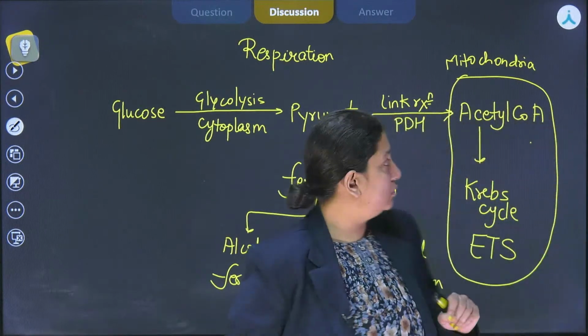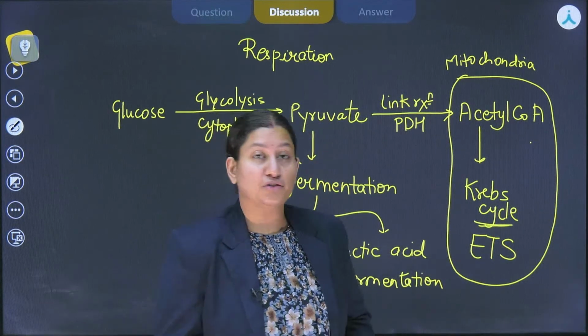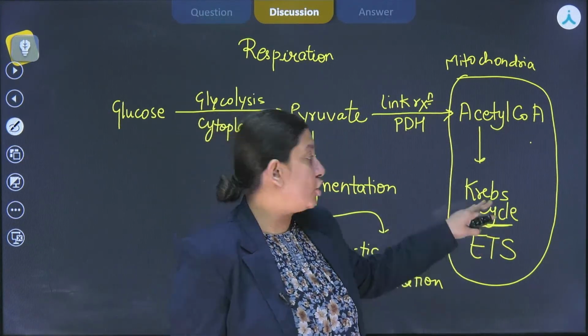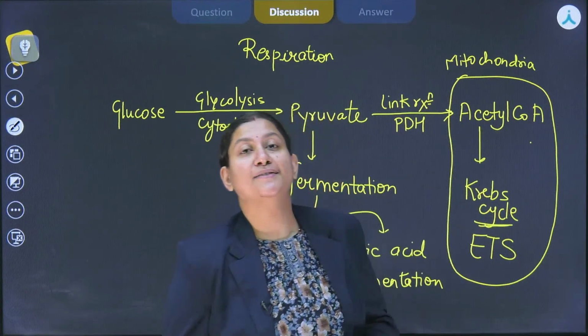So as we know that Krebs cycle, because it was discovered by Hans Krebs, that's the name it got, the Krebs cycle. Apart from that, it has two more names. One is citric acid cycle.